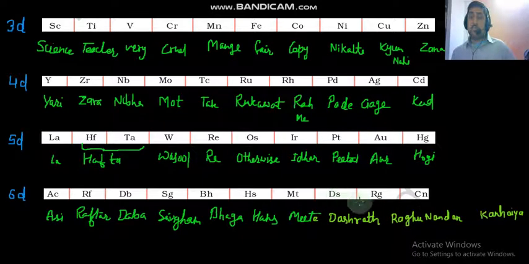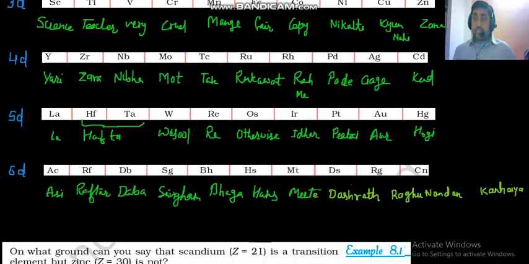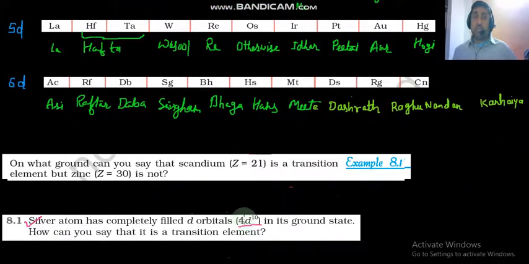Now Ds is for Dasrath, Rg for Raghunandan and Cn for Kanhaiya. On that basis there are two questions for you. These are NCERT questions, and sometimes they have even been asked in the board exams.